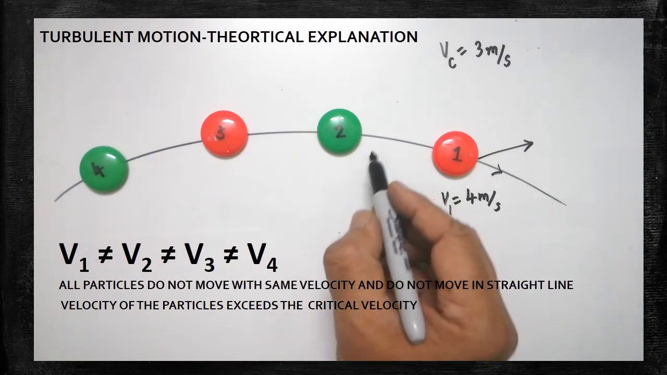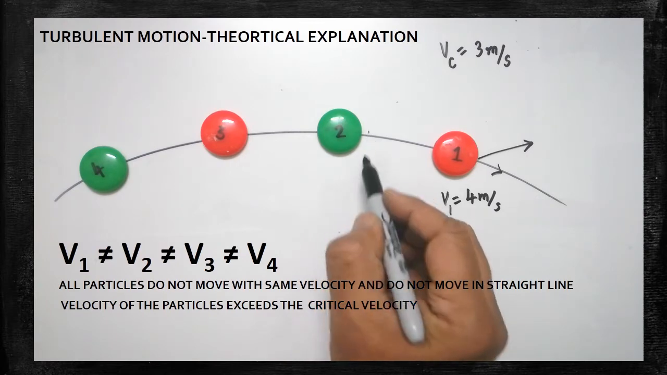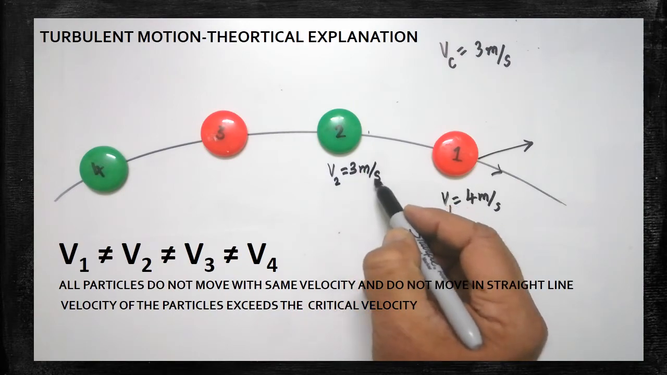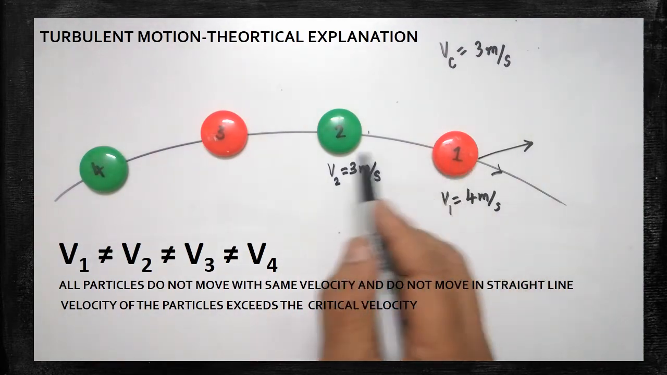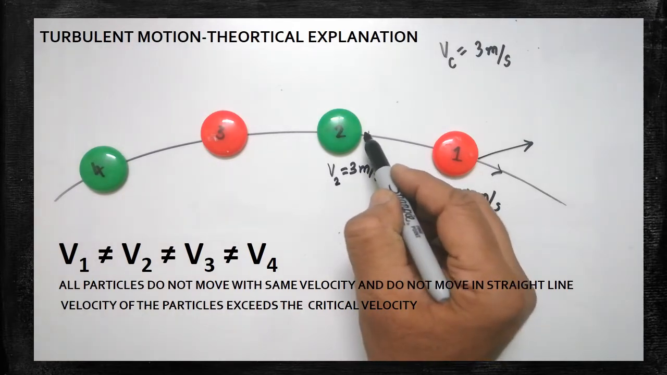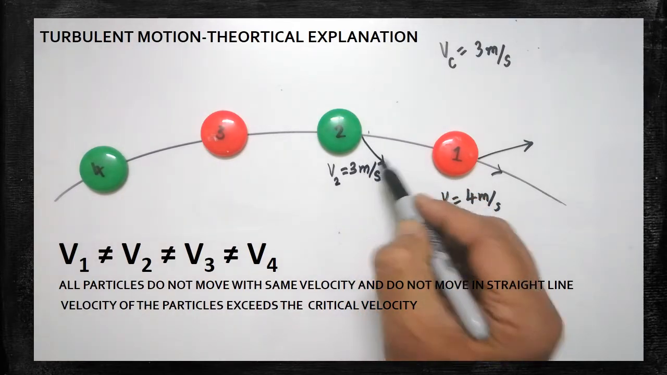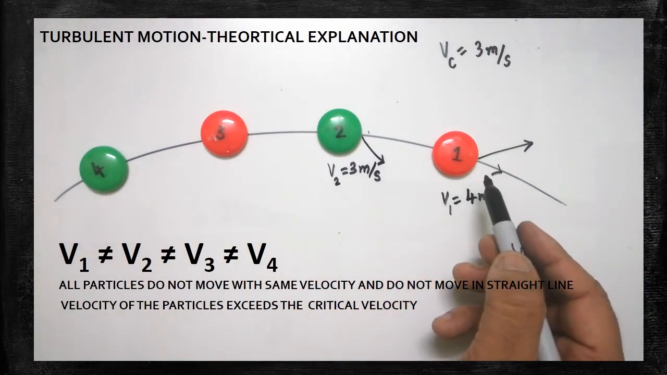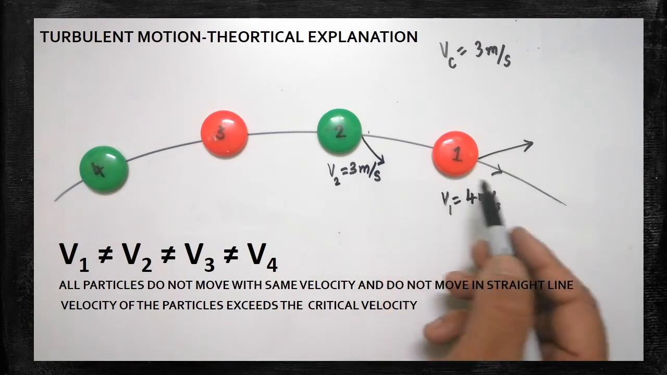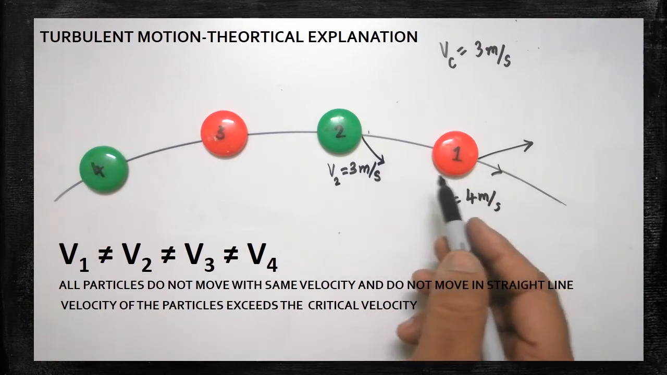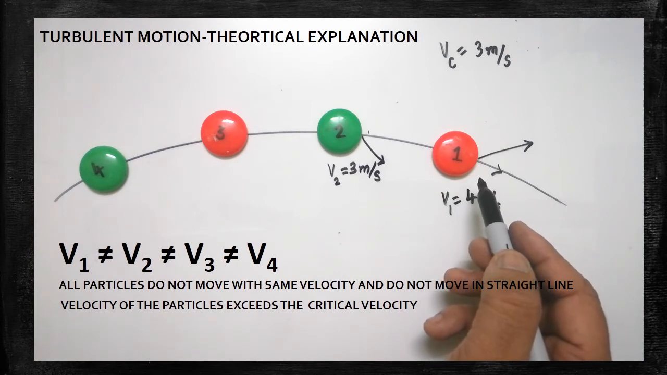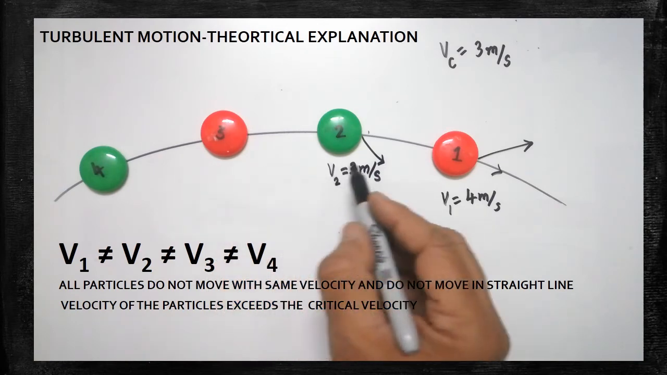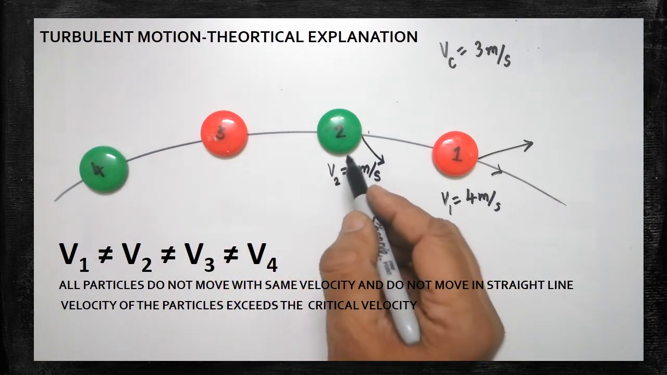For example, if the velocity of the second particle is 3 meter per second, what will happen? There is a time lag. Here the direction of the particle may be in this direction. So one slows down, the other is moving fast. So both the magnitude as well as the direction of the velocity are changing. So the motion becomes erratic. The next particle can't follow the speed of its predecessor.